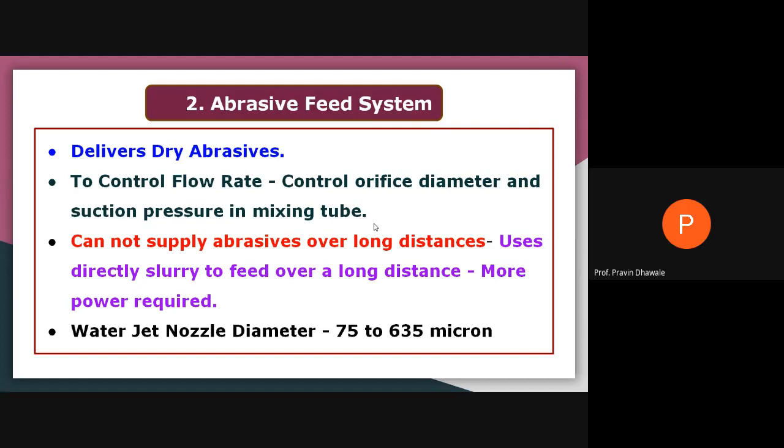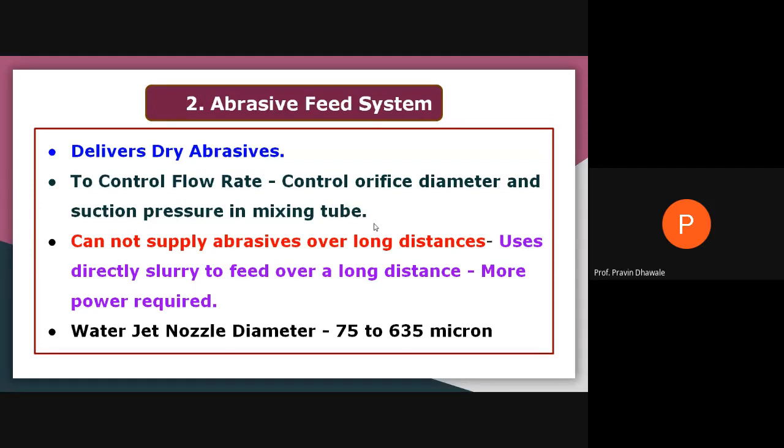For that purpose, you require more electric power to run the pumps, which have a motor capacity of near about 75 horsepower. And the diameter of the nozzle will range from 75 to 635 microns.